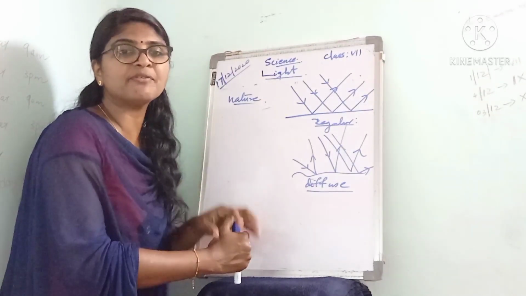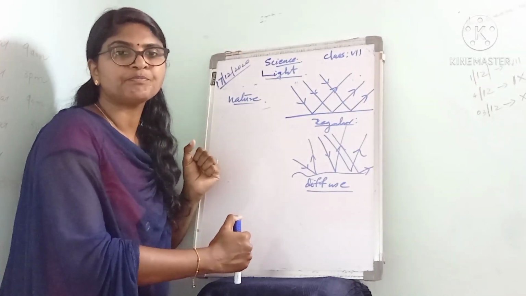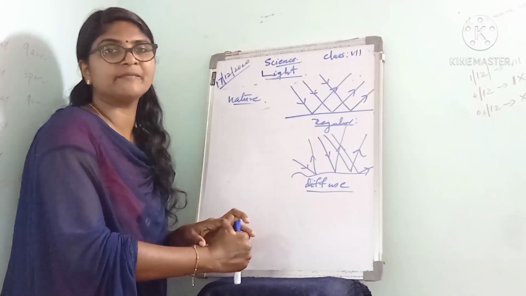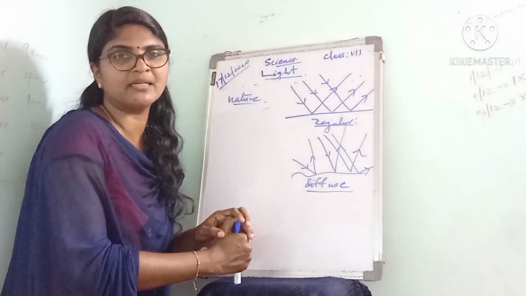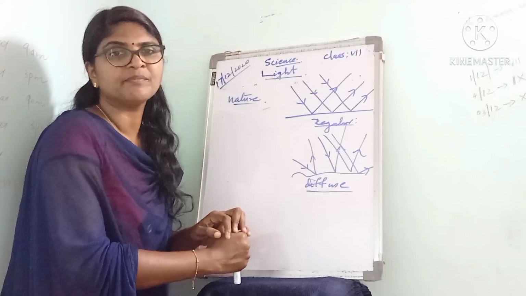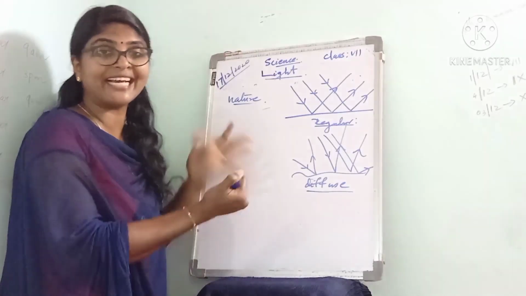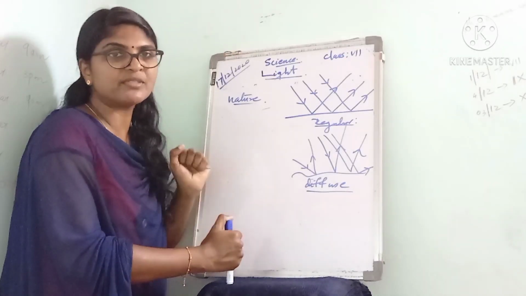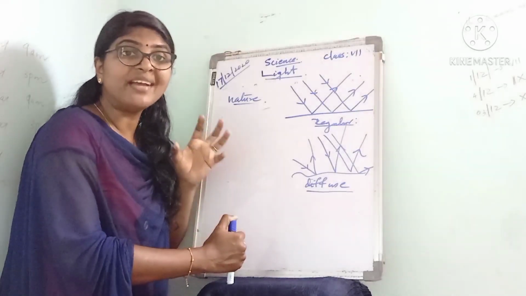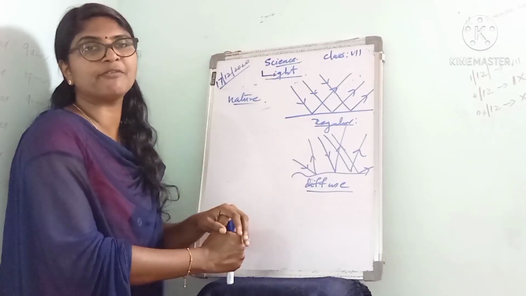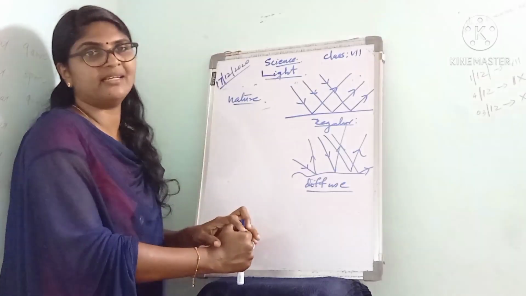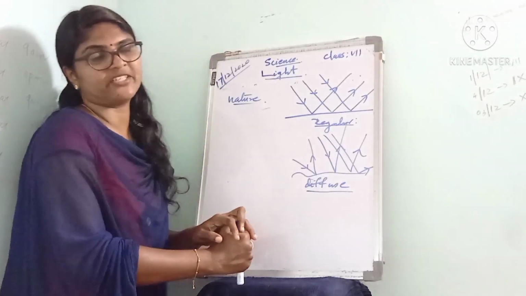From a rough surface, we cannot predict how a ball bounces back when it is thrown at it. It can bounce in any direction. Similarly, when light falls on an uneven or rough surface, it gets reflected in any direction.